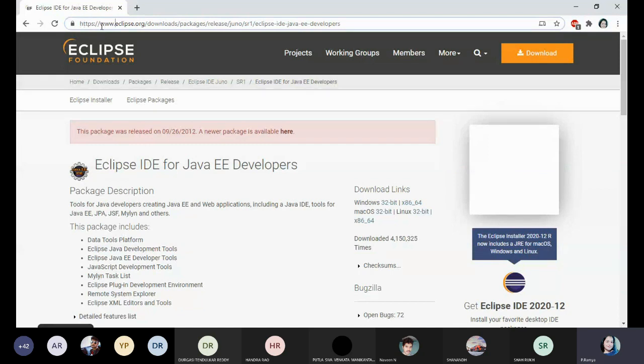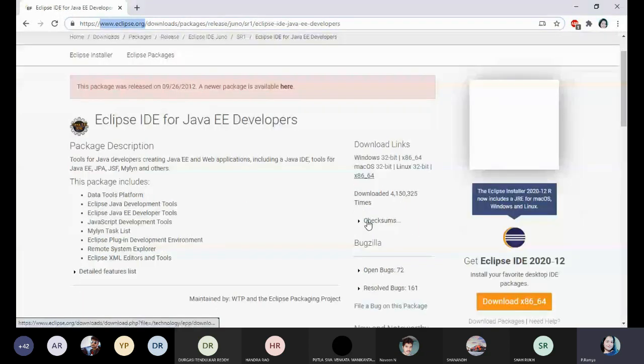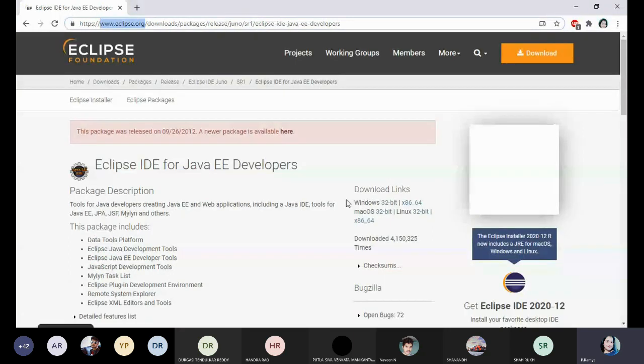Because of that, instead of going directly to the website, I just entered Eclipse download in the search. See here, it automatically connects to this particular link. It shows different download links here. One is Windows 32-bit and the next one is x86 64. The next link is for Mac.